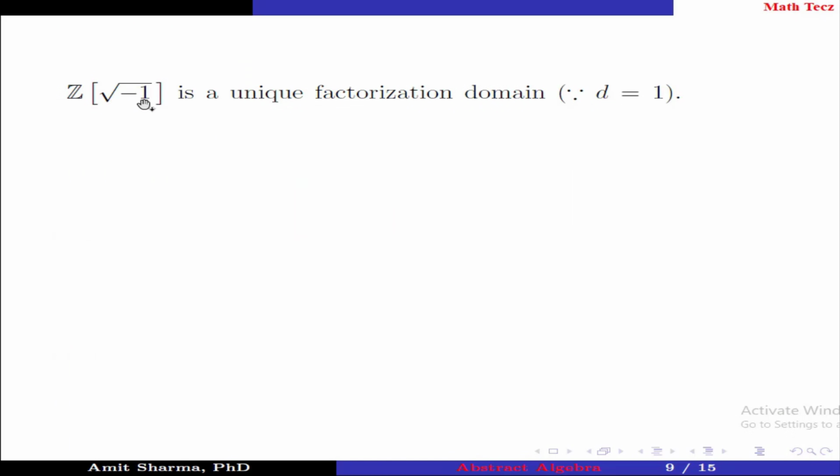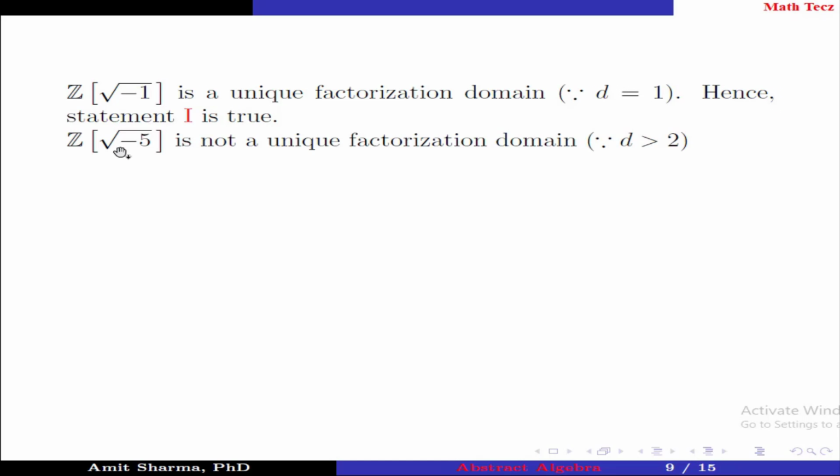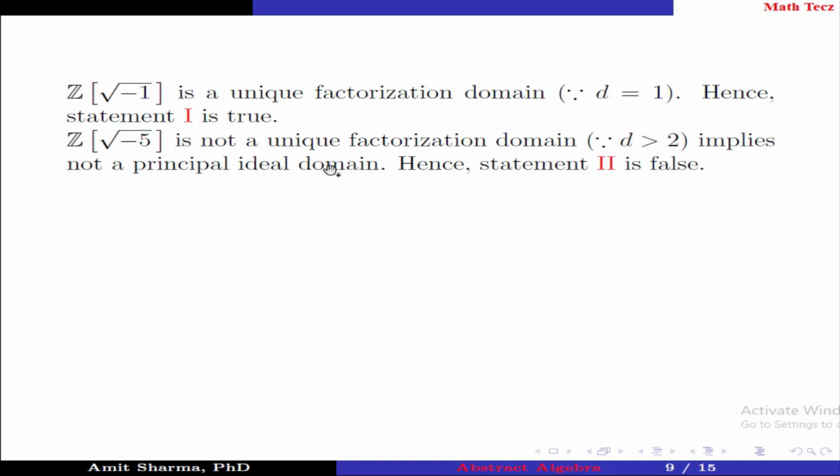Z[√-1] is a unique factorization domain because d is equal to 1. Hence, statement 1 is true. Z[√-5] is not a unique factorization domain because d is greater than 2, implies not a principal ideal domain. Hence, statement 2 is false.